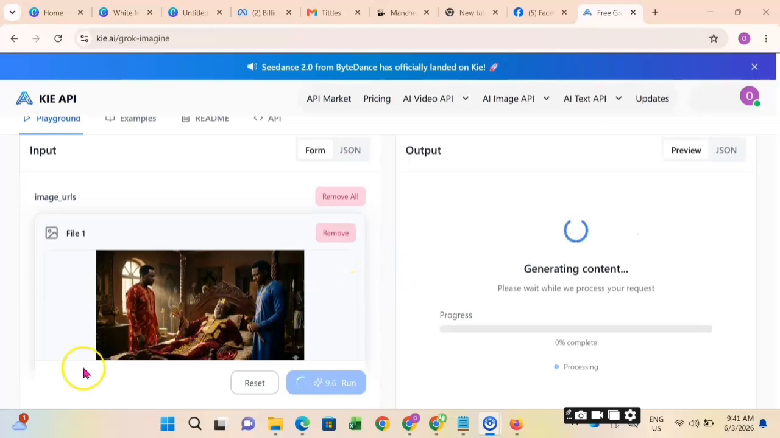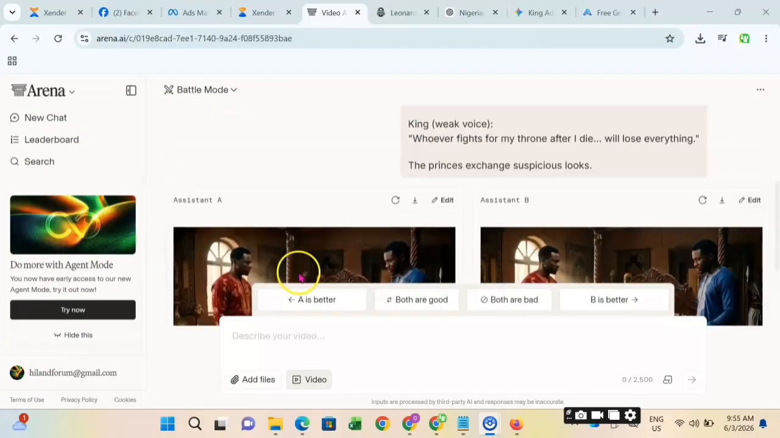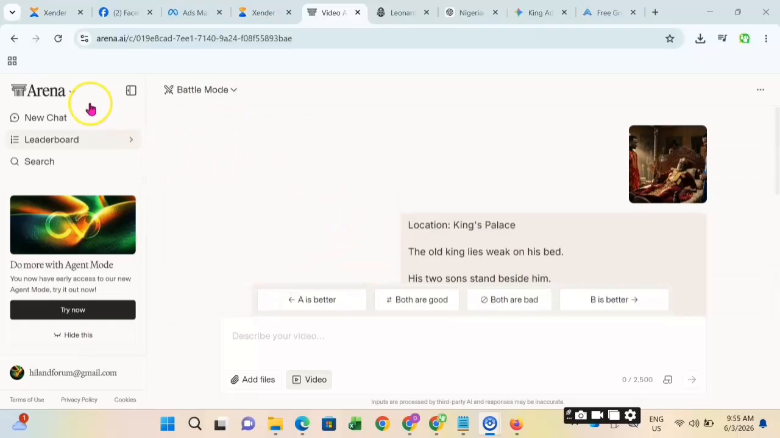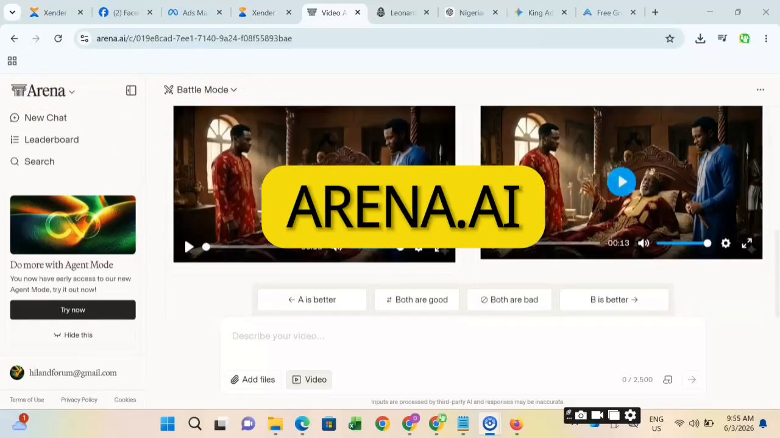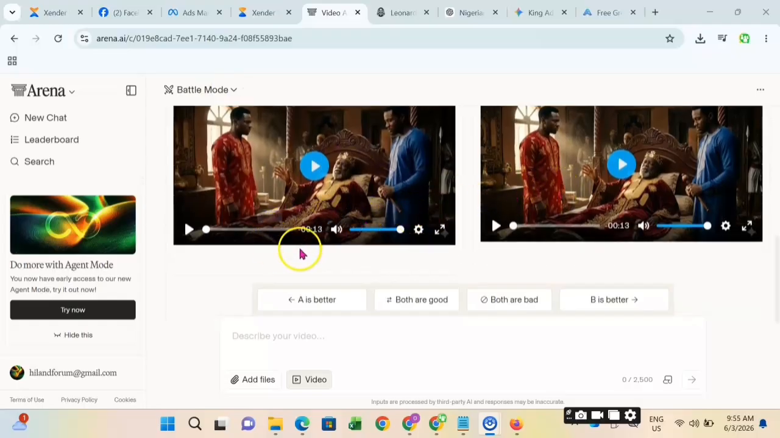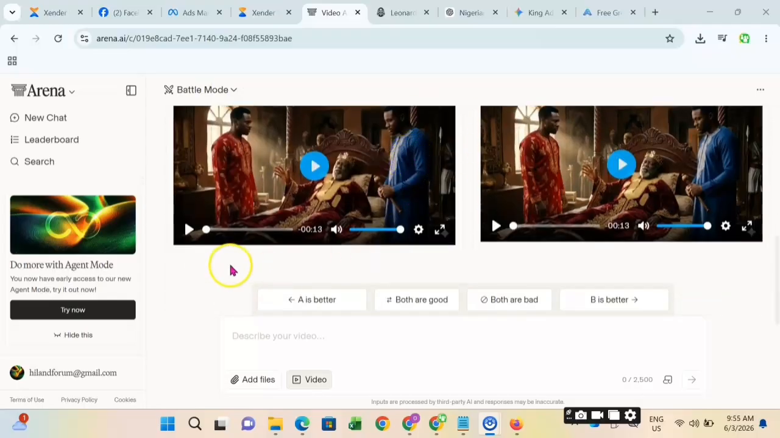All right, you can see it's currently loading. So we were having an issue with our Grok AI over there, so we decided to use Arena AI to complete it. So I'm now using Arena AI. You can see I have so many options. Arena AI used to give you battle mode. That means it will give you 2 different videos to pick from.